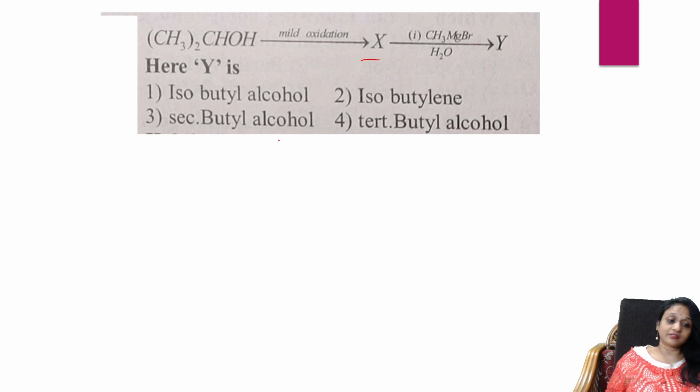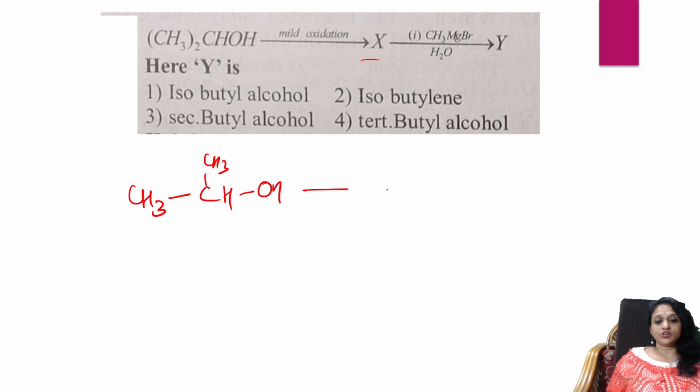It is giving Y. Now see, CH3, CH, OH, CH3. You're doing mild oxidation with potassium dichromate. So what will happen?